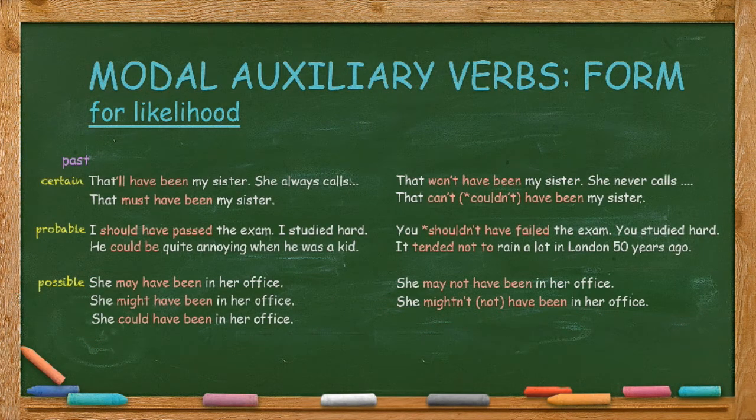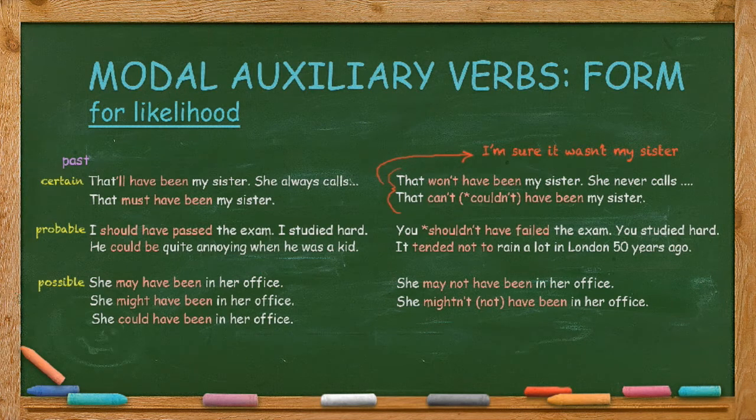Let's move to the past and certainty in the affirmative. That'll have been my sister, she always calls. That must have been my sister. And in the negative, that won't have been my sister, she never calls. That can't or couldn't have been my sister. The two sentences mean, I'm sure it wasn't my sister.